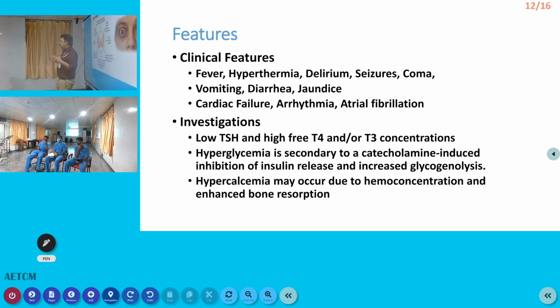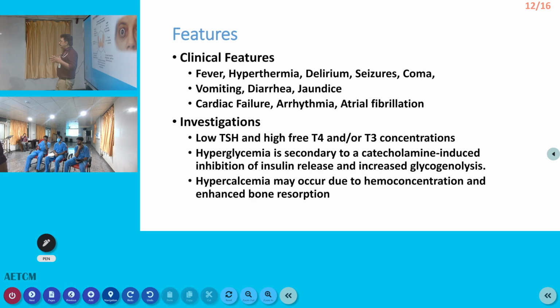Now the clinical features are the same, but it is an aggravated problem of what we have seen previously. Suddenly the patient develops tachycardia, atrial fibrillation, supraventricular tachycardia, cardiac failure, altered behavior, all these things. And the investigation is the same. What happens to the investigation? TSH will be very, very low. T3, T4 will be very high.